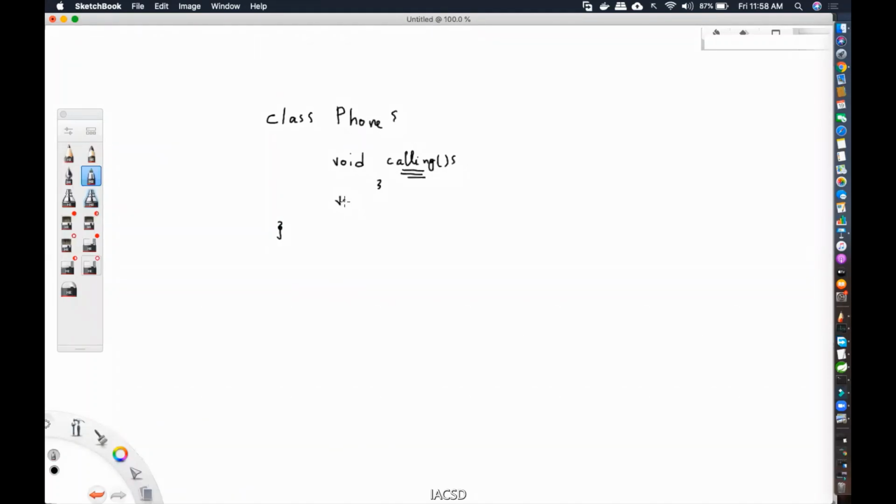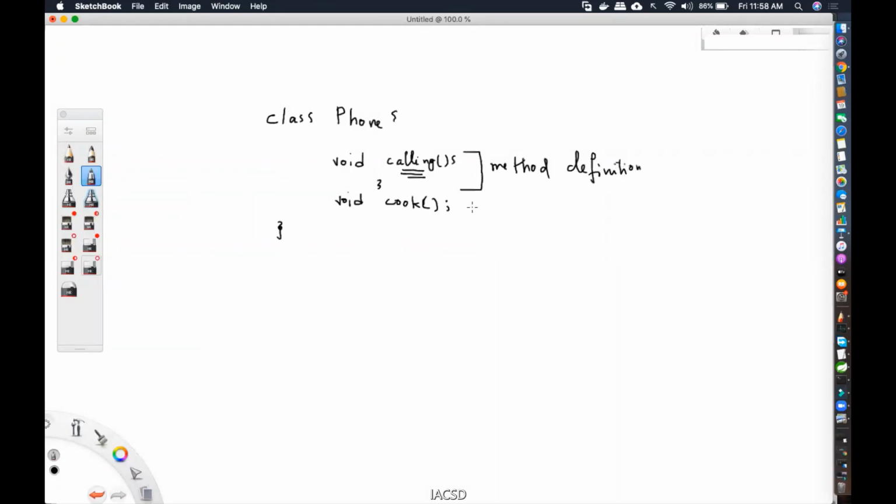So I will call that particular method phone cooking. My phone should be able to cook. Obviously I don't know how exactly it should do it. I just know that it should be there. I cannot provide implementation because I don't know how to do it. So what will I do? I'll just put the semicolon at the end. This type of method, wherein I'm actually providing the body, is known as method definition.